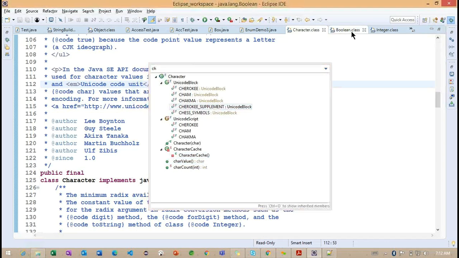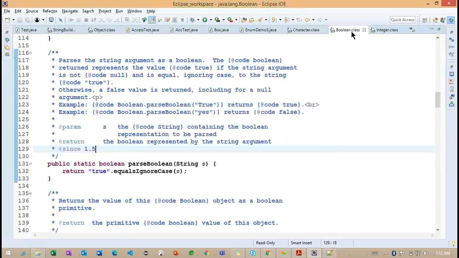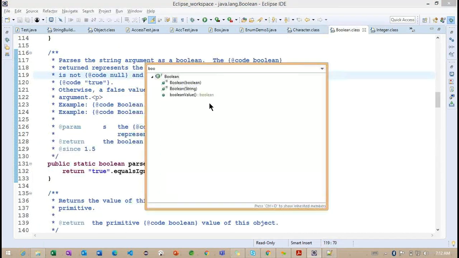Now we can see char value. If I open the boolean wrapper class here, we have boolean value. What you are understanding is, based on the name of the class, we have a particular method to return the primitive value.